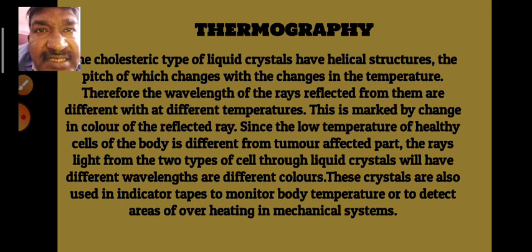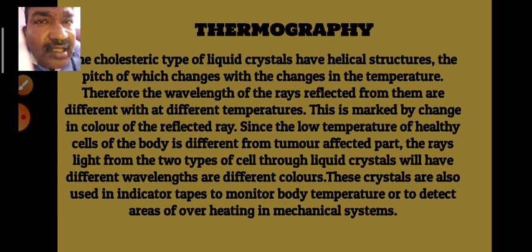In normal cells the temperature is lower, whereas in tumor cells the biological activity is very high. As a result, high amounts of heat are released in the tumor cells. These liquid crystals are employed to identify those high temperature tumor cells, because they change their color depending on the temperature.